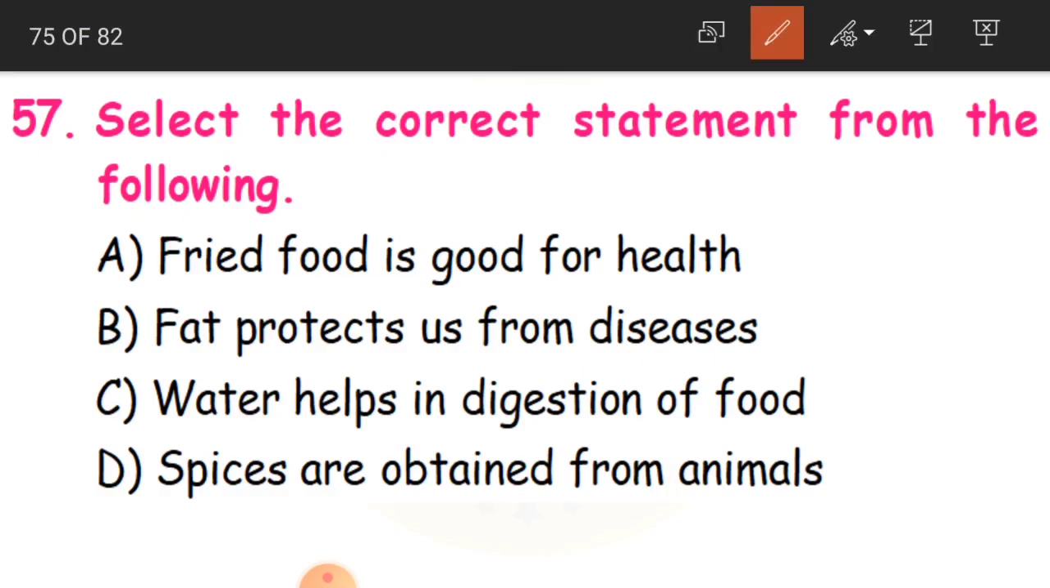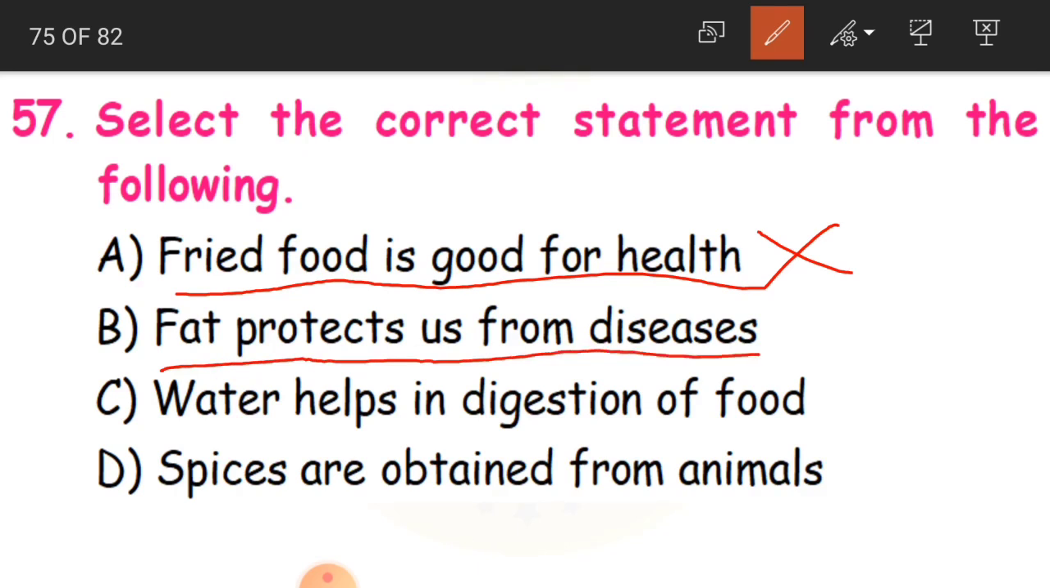57th question. Select the correct statement from the following. So here you are having 4 statements. You have to select the correct statement. Okay, children? Fried food is good for health. Is this correct? No, fried food is not good for health, even though it tastes good. Fat protects us from diseases. This is also wrong. Fiber and some other food is going to protect us, but not fat.